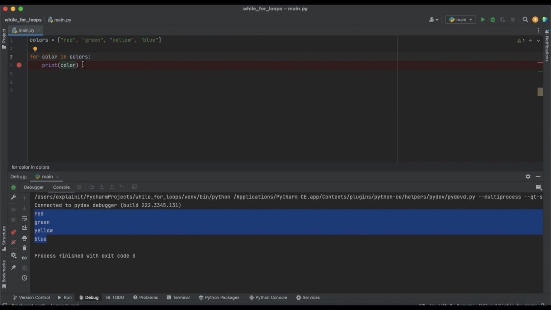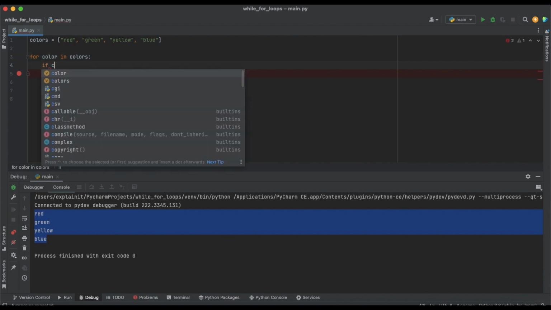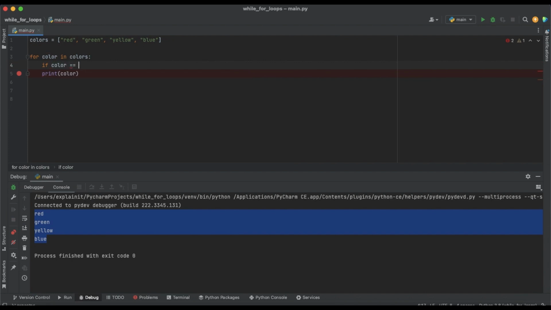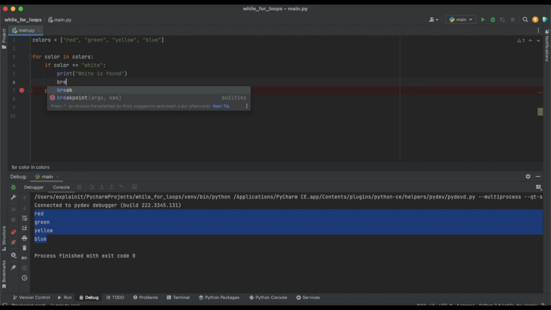So let's modify this example a little bit. We will just add if statements here as well. For example, we want to check if the color is white, then we will print that white is found, and we will stop our loop using break.